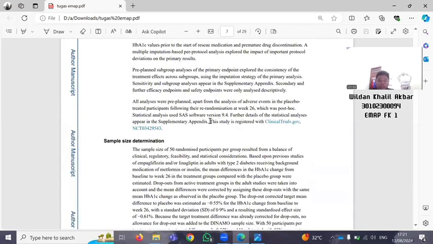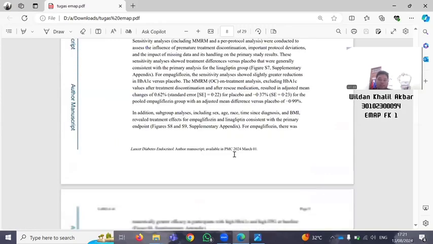In the right there. This is number 23. Study is registered with ClinicalTrials.gov NCT 034295543. This is the number 23. Next to the number 24.